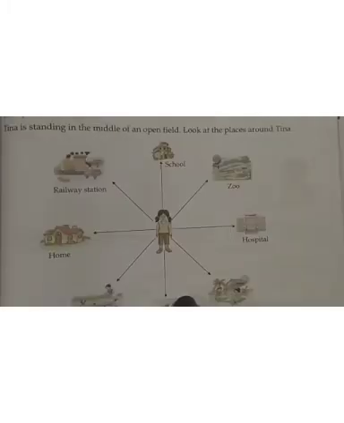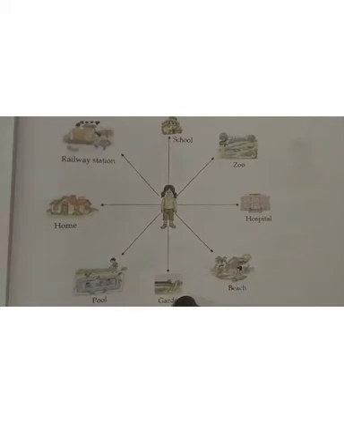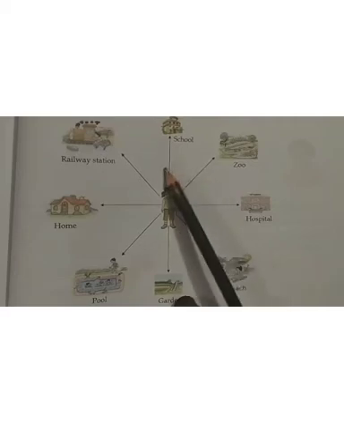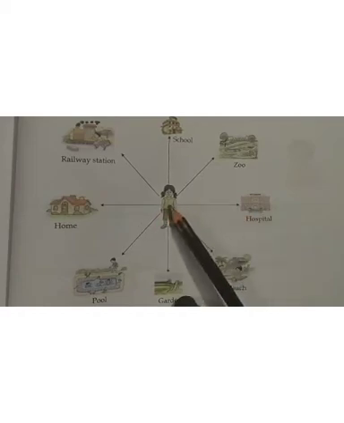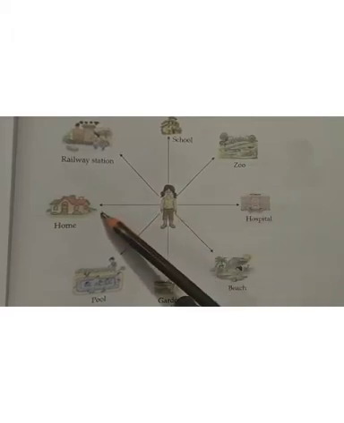One example is given here. Tina is standing in the middle of an open field. Look at the places around Tina: railway station, school, zoo, hospital, beach, garden, pool, home. The school is to the north, the garden is to the south, the hospital is to the east and the home is to the west.